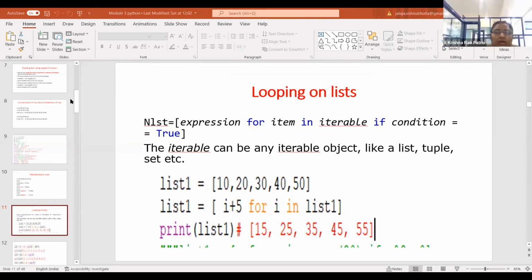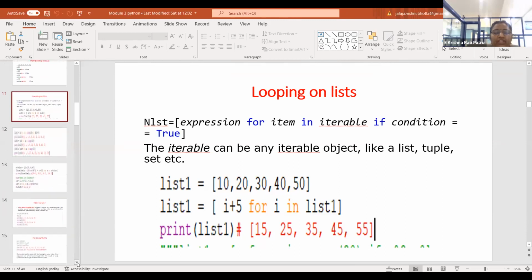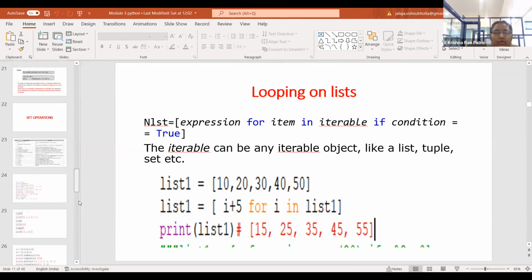Okay, so coming back to sets here. Similar comprehension I can use even with sets whenever I use a loop.